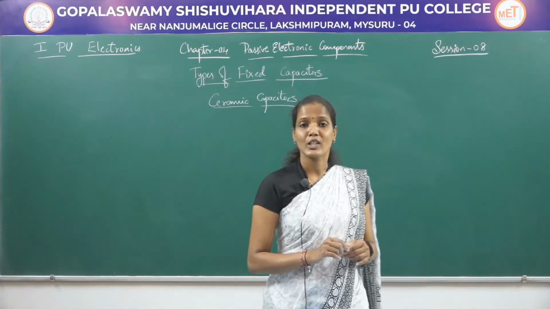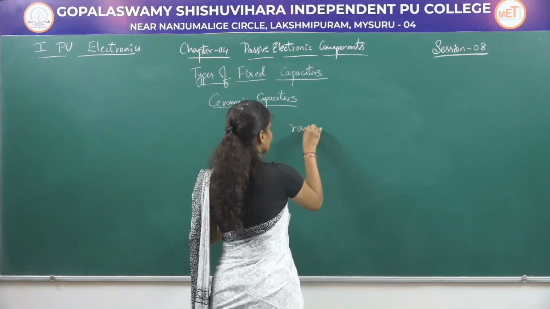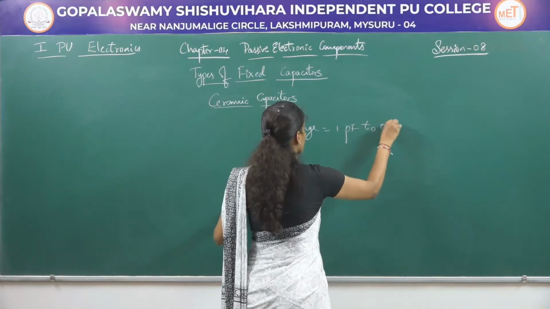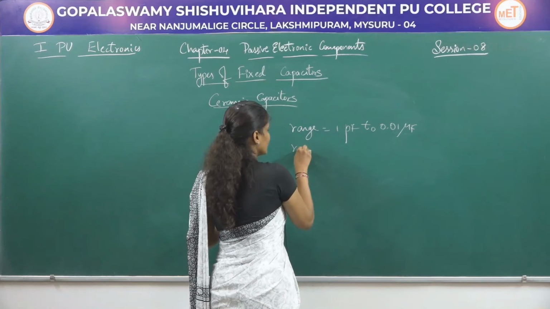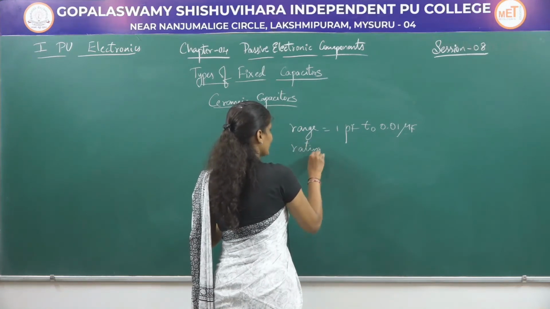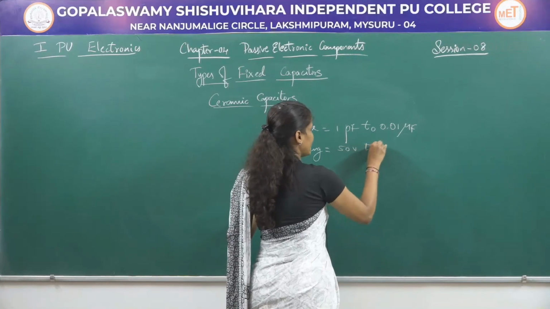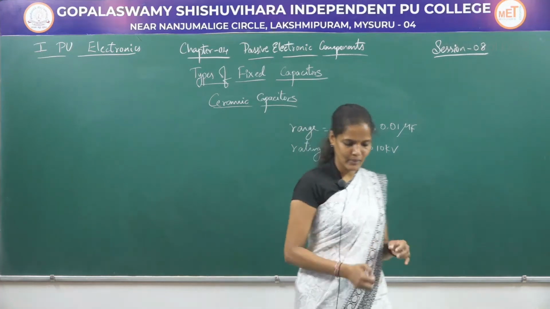Coming to the specifications of these ceramic capacitors, they are available in the range of 1 picofarad to 0.01 microfarad, and the voltage rating of these capacitors is 50 volts to 10 kilovolts. So, these are the two specifications of these ceramic capacitors.